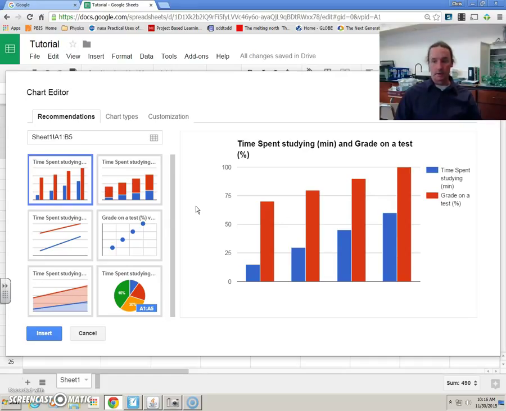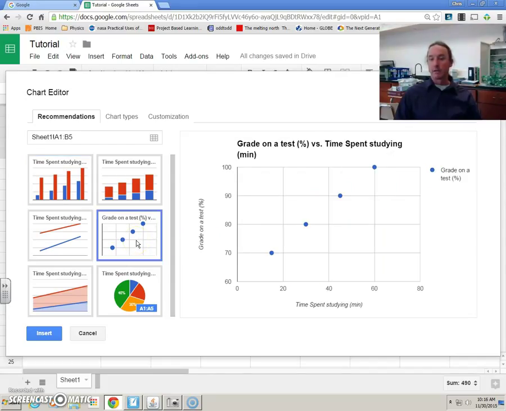And in this case, I don't want to, because this does not look like what it is that I am actually graphing. What I am interested in is most often what's known as an XY or a scatter plot of my data. And you'll notice that when I selected it down here, okay, it gave me my nice data points, and the graph looks okay. It put a title on here, grade on test versus time spent studying. It gave me my labels on my axes. It scaled my axes for me, and then it added a little legend over here.